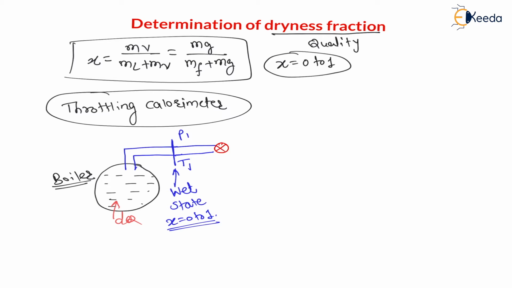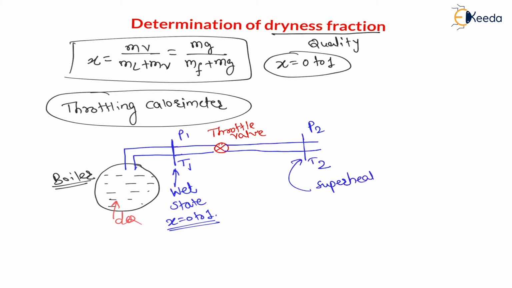This is a throttle valve. After throttling, let us say the condition is P2 and T2. After throttling, the steam must be in the superheated state. This process is done to calculate the dryness fraction. Now let us find how the dryness fraction is calculated with the help of this concept.